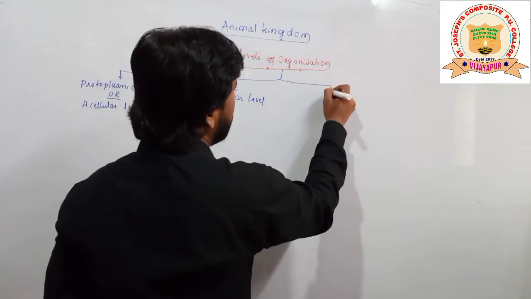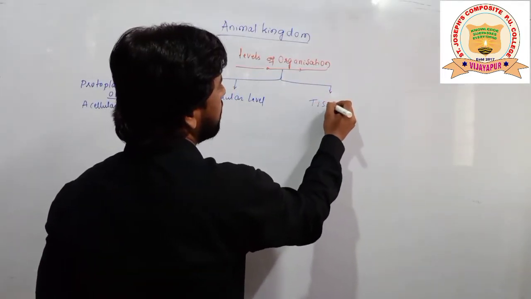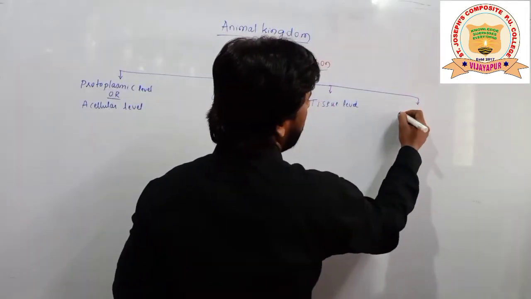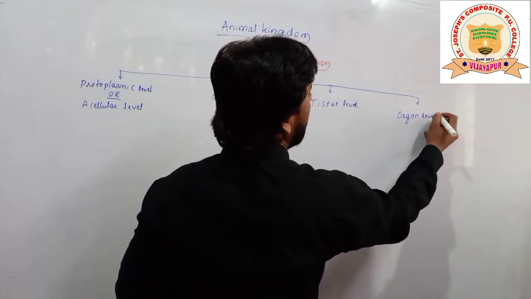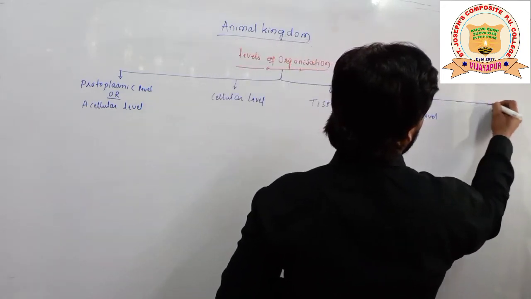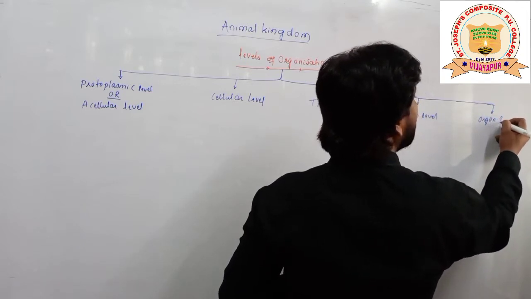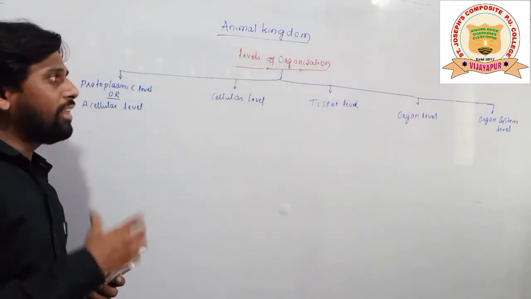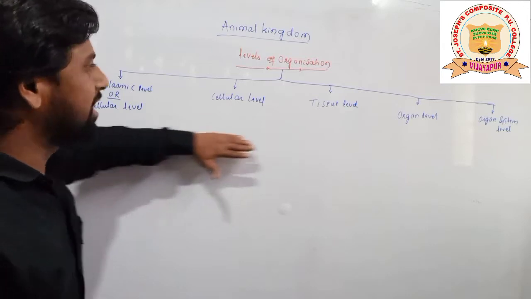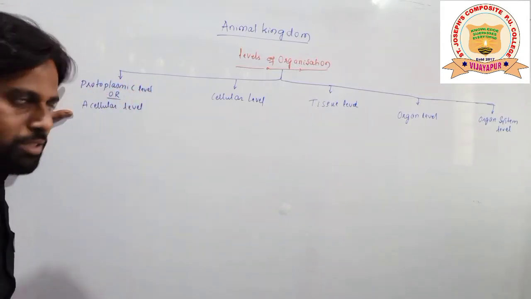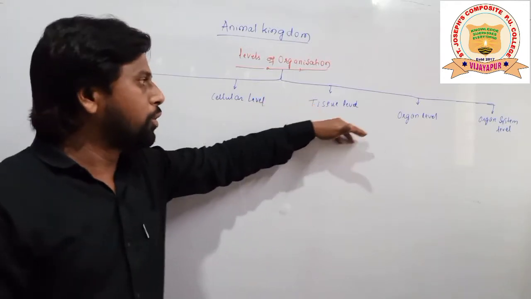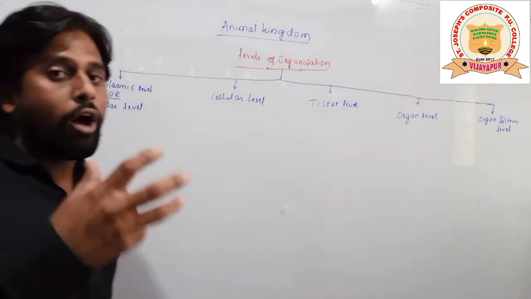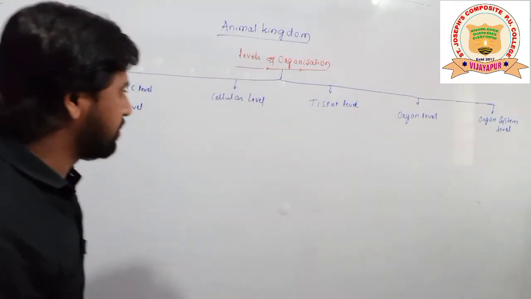The third group is tissue level. Next is organ level, and the final one is organ system level. Okay, students, so the levels of organization are: protoplasmic or cellular level, tissue level, organ level, and organ system level. We will discuss one by one how organisms are arranged and made up in all these groups.